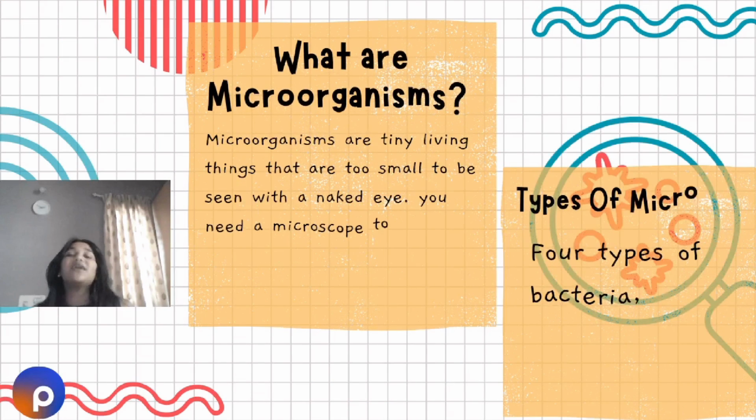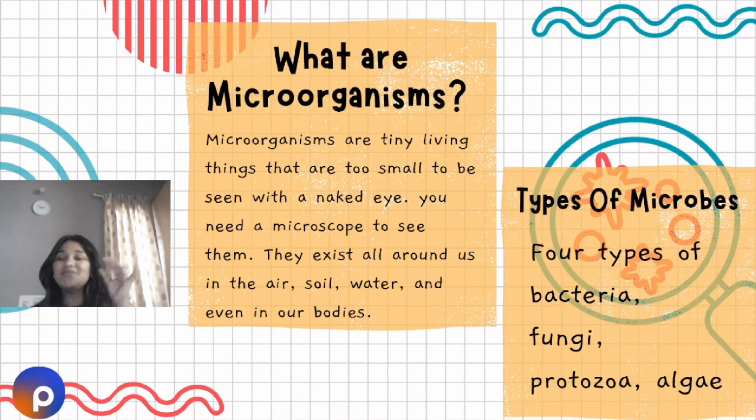Okay, so what are microorganisms? Microorganisms are tiny things that we can't see with our naked eye. We will need a microscope to see them. That's why they are organisms which are micro and need a microscope to see them. They exist all around us in air, soil, water, and even in our bodies. There are four types of microbes: bacteria, fungi, protozoa, and algae.